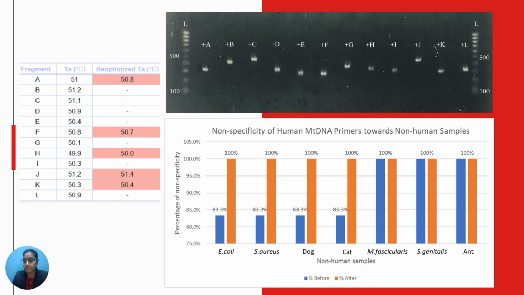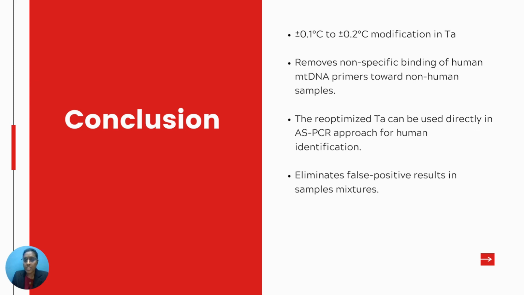The specificity of human mtDNA primers for E. coli, S. aureus, dog, and cat samples has increased from 83.3% to 100%. This has been proved by the gel picture here, which shows the amplification only occurs in human samples, and the modification in annealing temperature has removed the amplification in non-human samples. Finally, the modification in annealing temperature removed the non-specific binding of human mtDNA primers with non-human samples without sophisticated re-optimization.